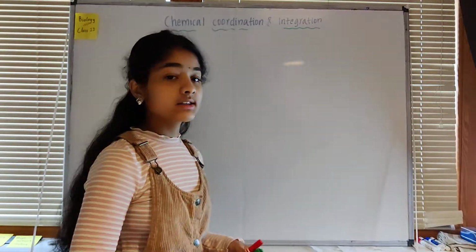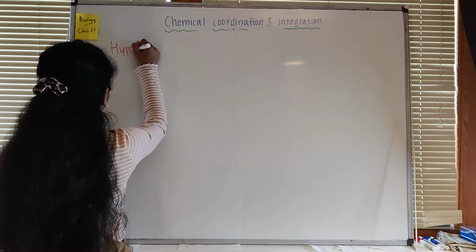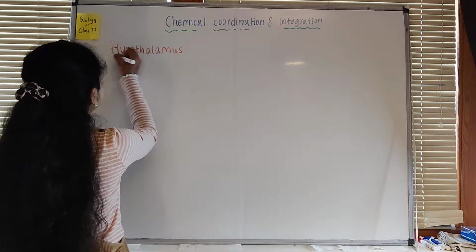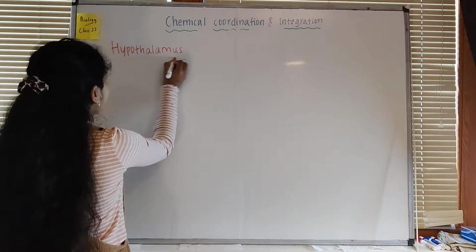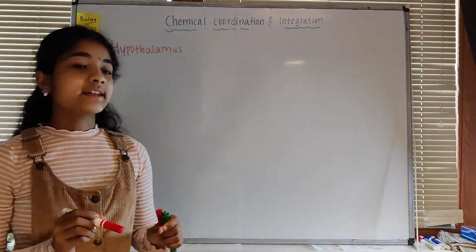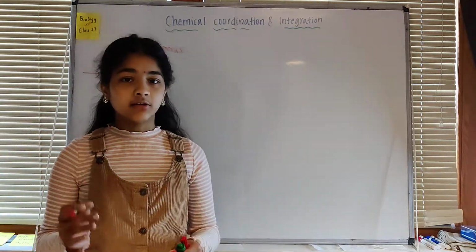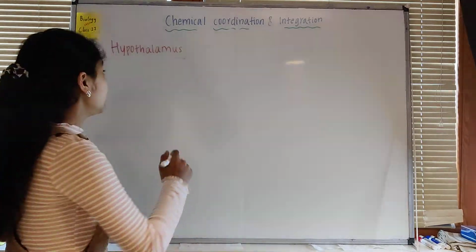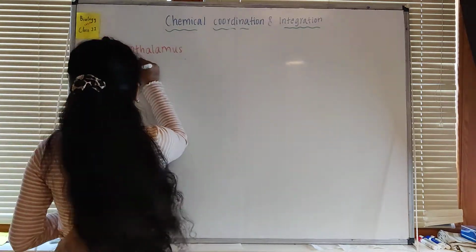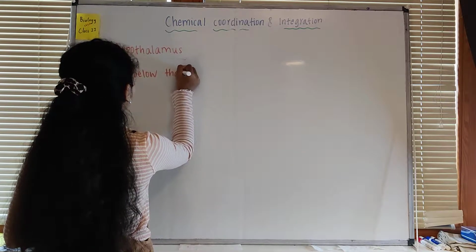In this video, we'll discuss the hypothalamus. So we know that the hypothalamus is an endocrine gland. That means it doesn't have any ducts, and it is present in the brain. To see exactly where it is present, this endocrine gland lies below the thalamus. Below the thalamus, that's why it's called hypothalamus.